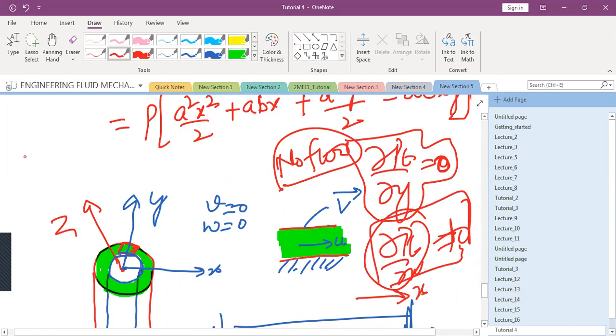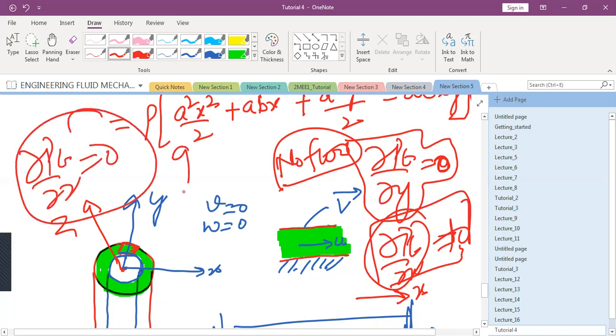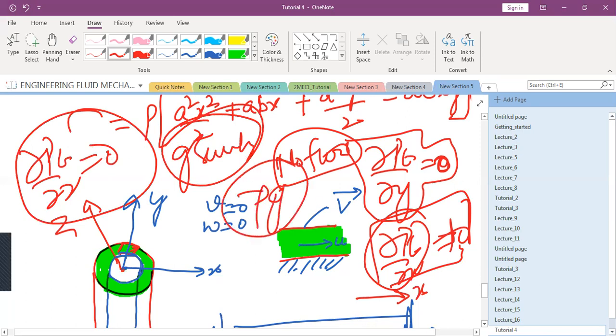But finally, we also could not take curly p by curly z equal to 0 because due to the force of gravity, we cannot take it equal to 0. It is already written down in the question. So that already came out to be rho g minus rho g.